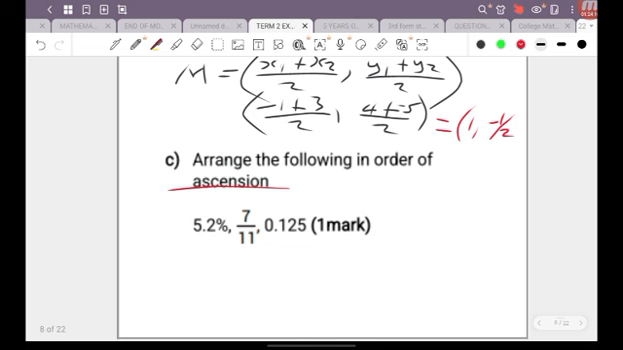So for 5.2%, percentage is out of 100. So right away I can convert this 5.2% to a decimal simply by dividing by 100, and I'll end up with 0.052. To confirm that, move your decimal point 2 places to the back, and then you'll end up with a very clear answer here of 0.052. So I can put a little box around this. That's the first number I have here.